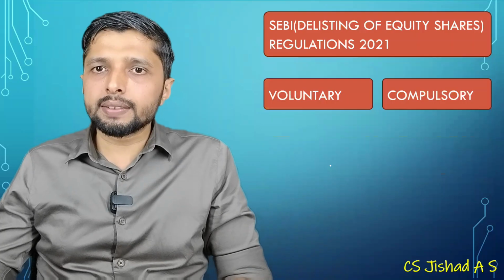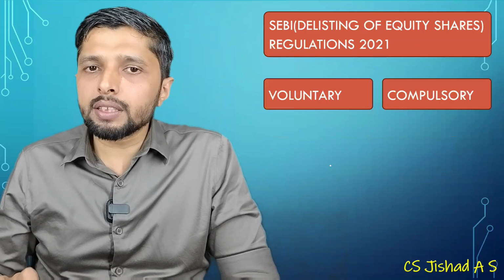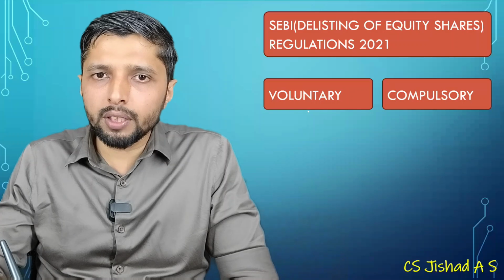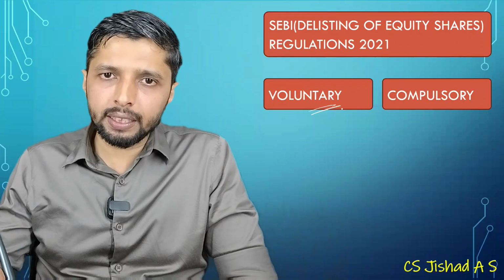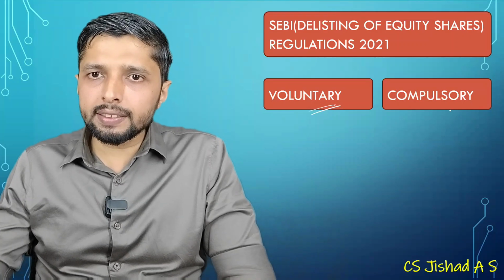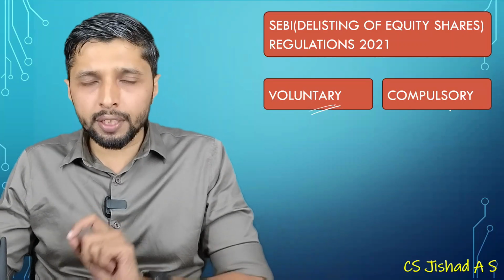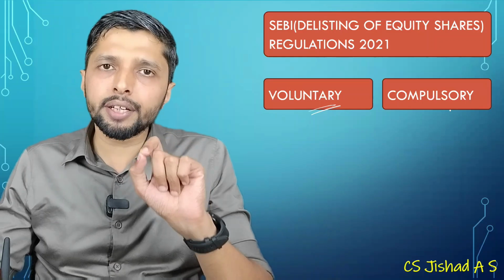Okay. Then the SEBI Delisting of Equity Shares regulation. There are two types of delisting. Delisting means just the opposite of listing. So voluntary delisting is there, compulsory delisting is there. Voluntary delisting is again classified into three types.